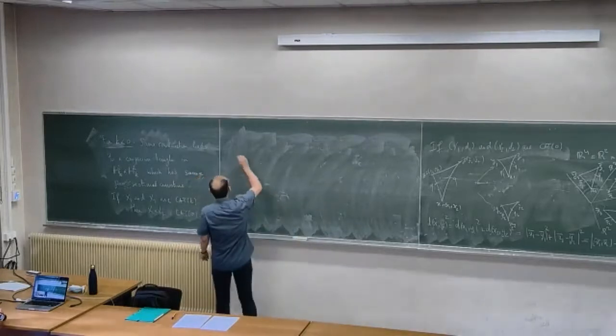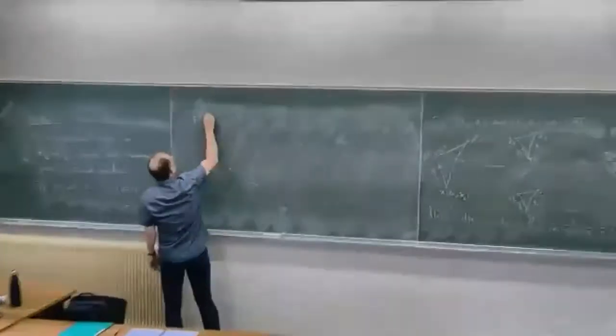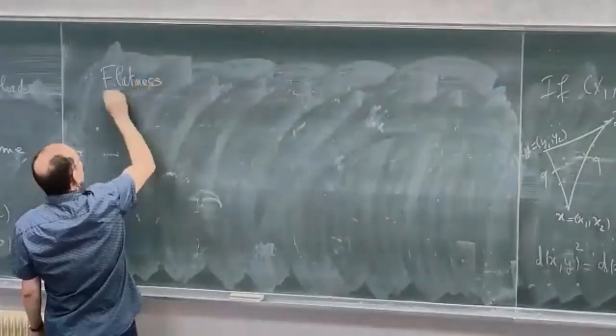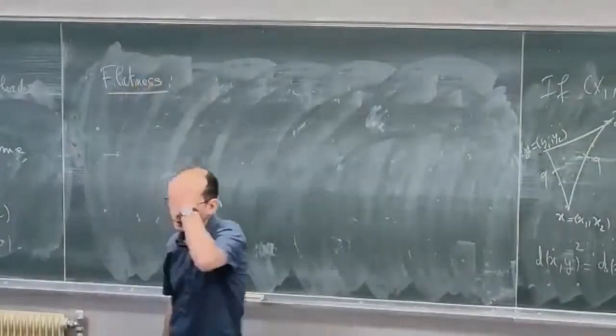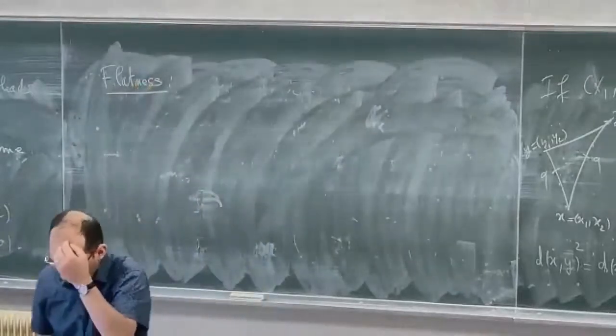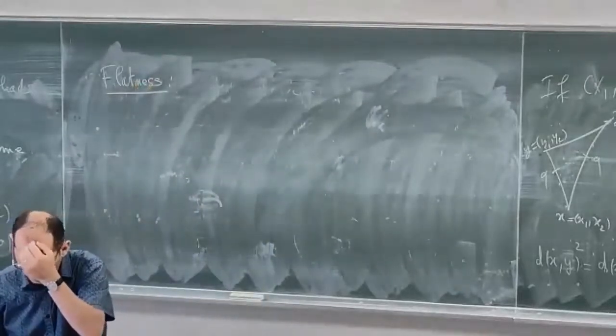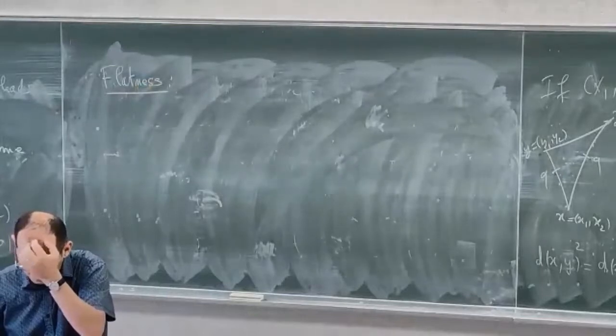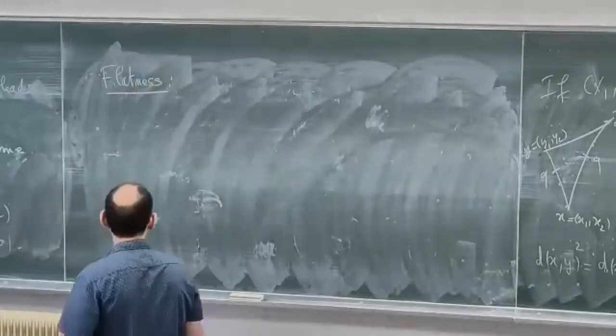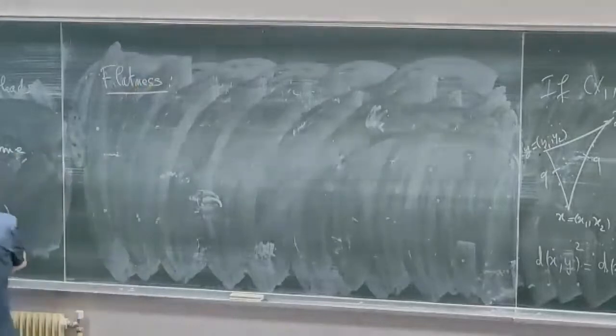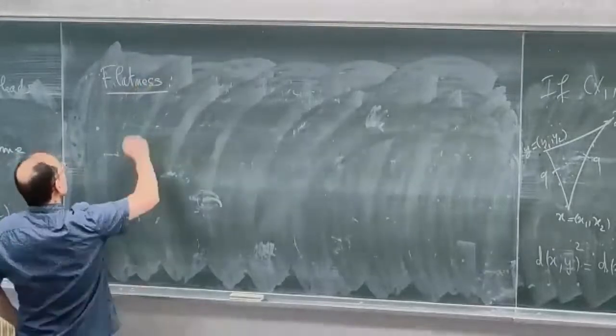So I will say something about flatness. So this is a result I like very much. So the theorem is the following.